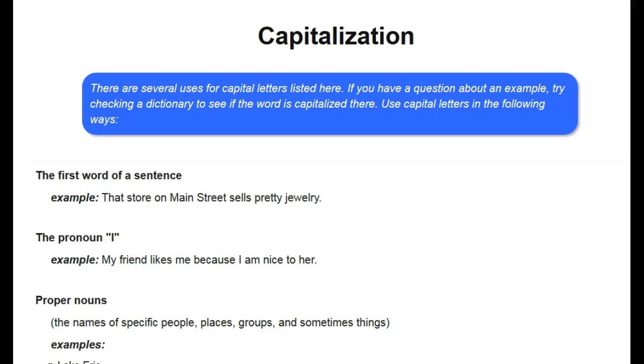In the first word of a sentence. For example, "That store on Main Street sells pretty jewelry." The pronoun I. For example, "My friend likes me because I am nice to her." Proper nouns, the names of specific people, places, groups, and sometimes things.